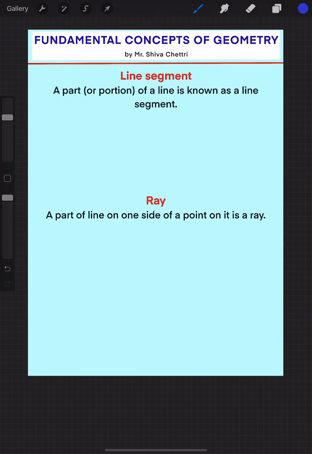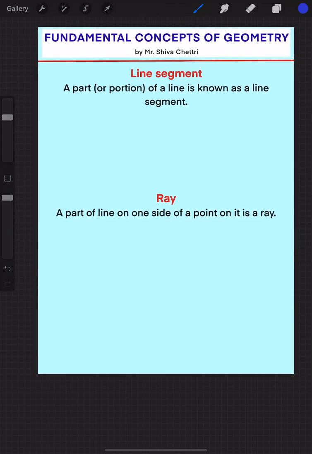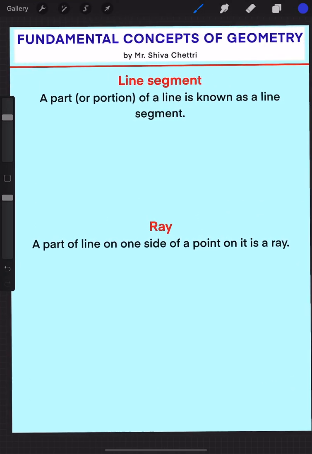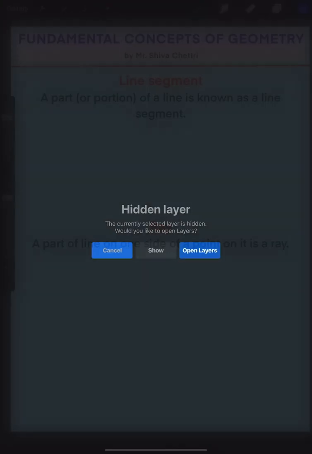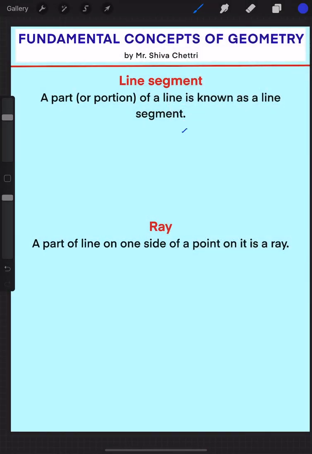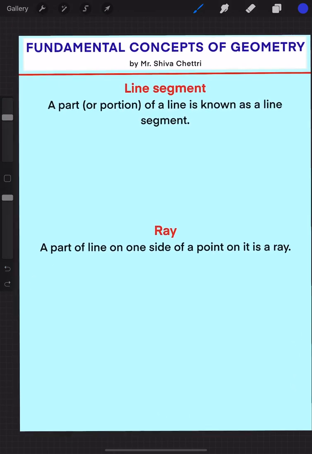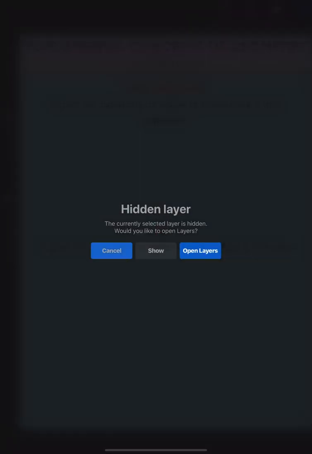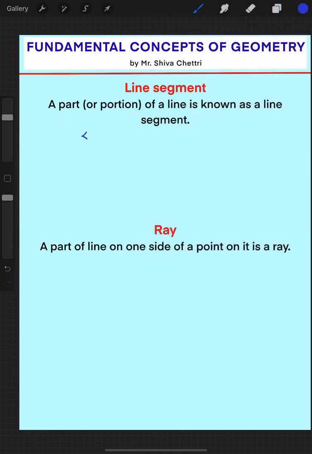We know that a line is drawn in this way. Right, this is a line. It is extending in both directions, and it keeps on going here, and even going here, right?